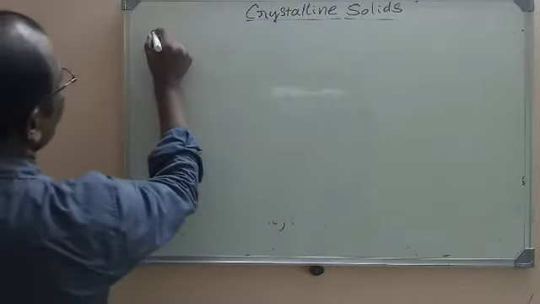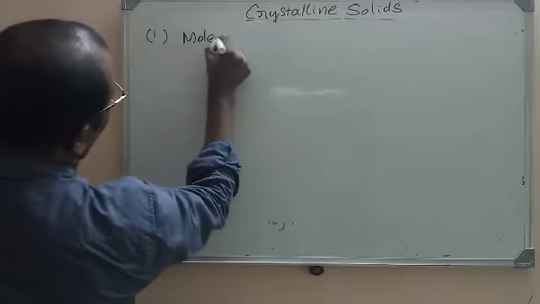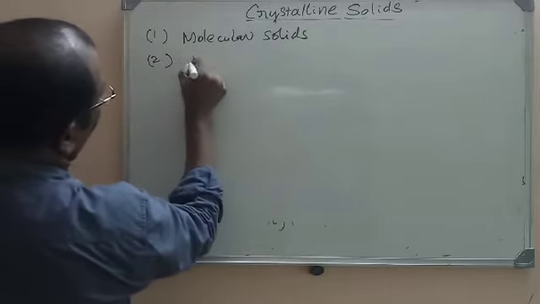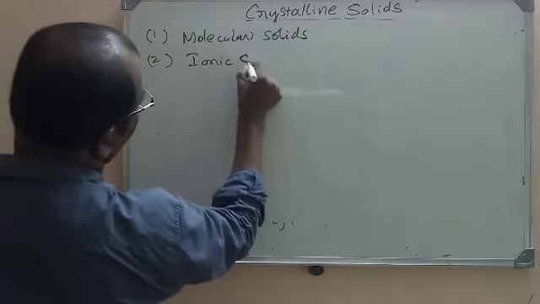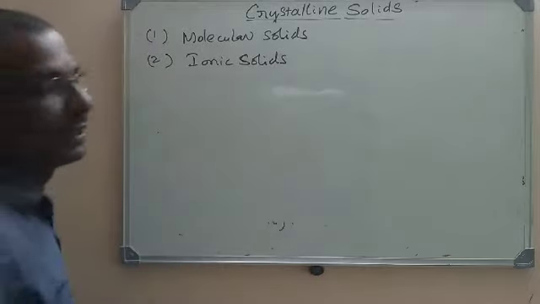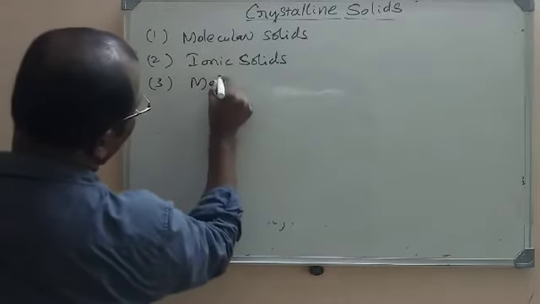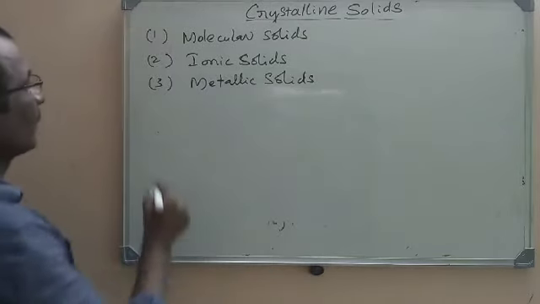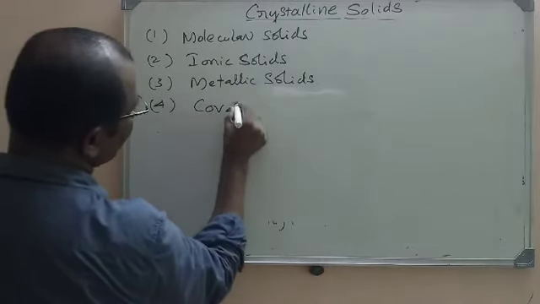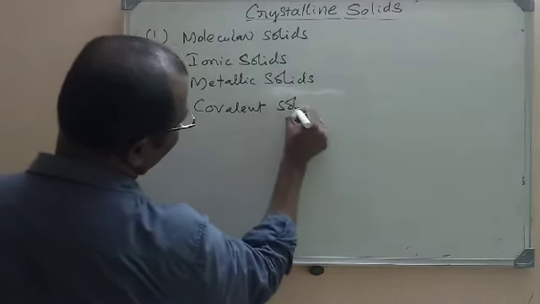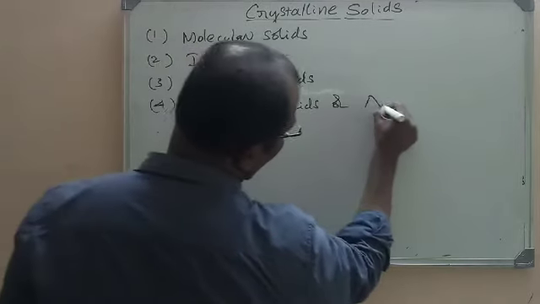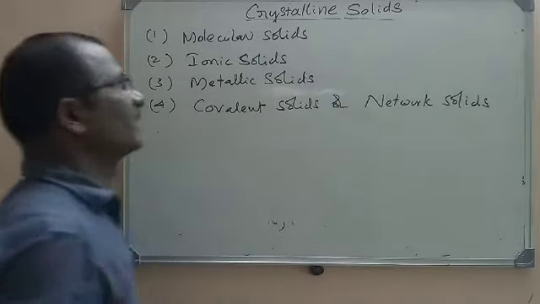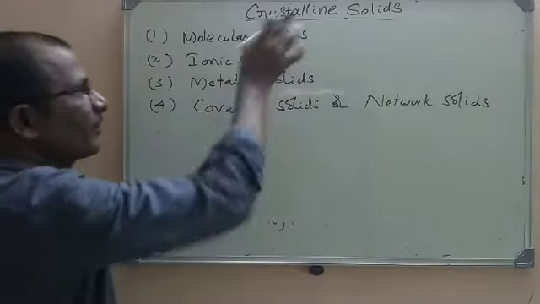So crystalline solids have been divided into four types. That is molecular crystalline solids or molecular solids. The second one is ionic crystalline solids, or ionic solids. The third one is metallic crystalline solids, also called metallic solids. And the fourth one is covalent crystalline solids or covalent solids. These are also called network solids, network crystalline solids. Let us go into the details.